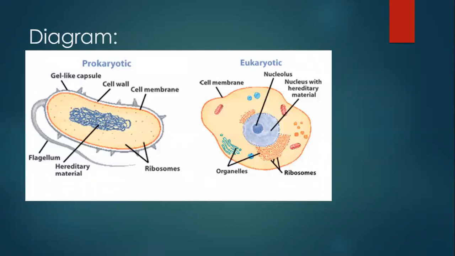This is the diagram of eukaryotic and prokaryotic cell. You can see the difference: in the prokaryotic cell there is no well-defined nucleus, no membrane-bound nucleus. The hereditary material is free inside the cell, and there are no special membrane-bound organelles. The ribosomes are non-membrane-bound organelles, and in the eukaryotic cell you can see there is a definite nucleus, and some organelles are also present which are membrane-bound.